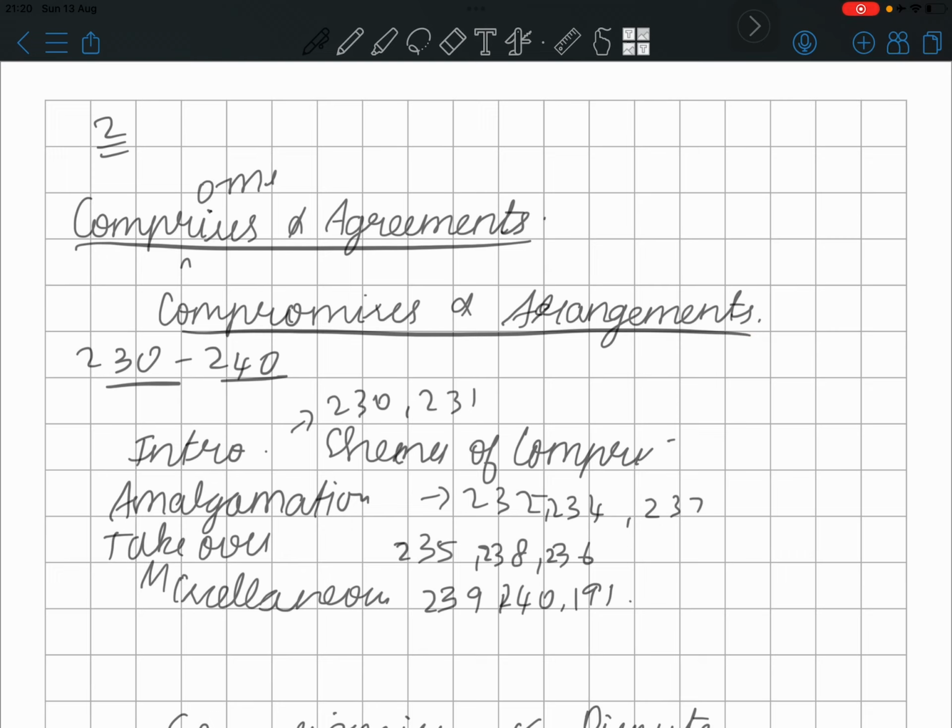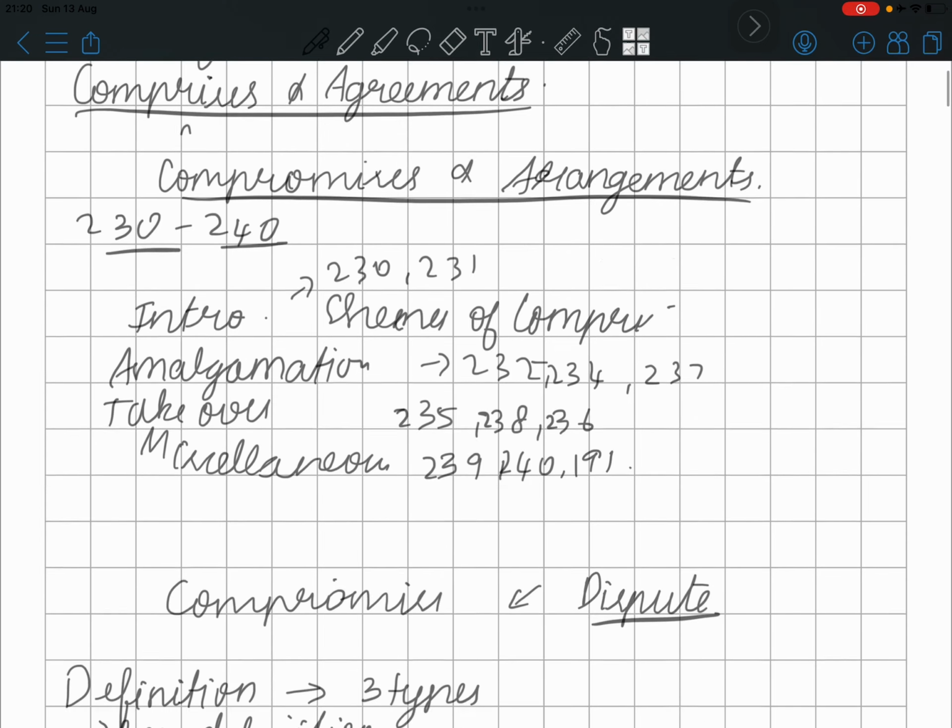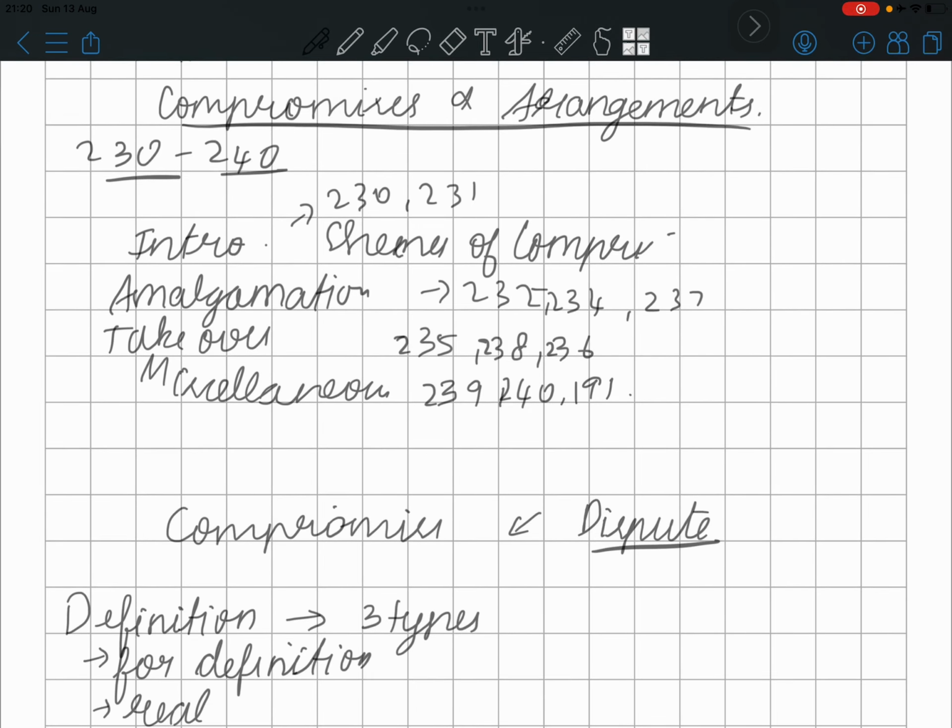Hi. So in the Companies Act, we're going to see sections 230 to 240. What do sections 230 to 240 say? Compromise and arrangement. So compromise and arrangement are the same thing? No.